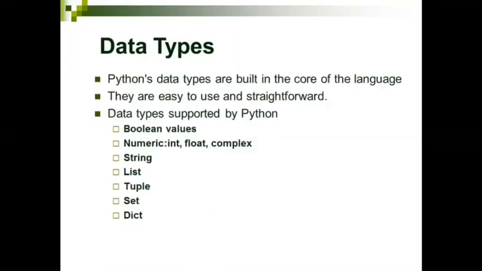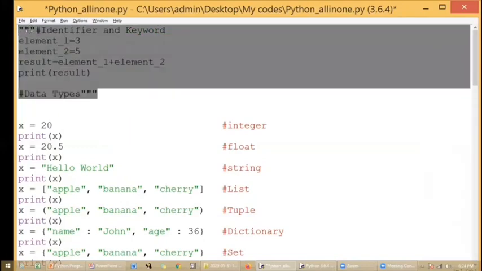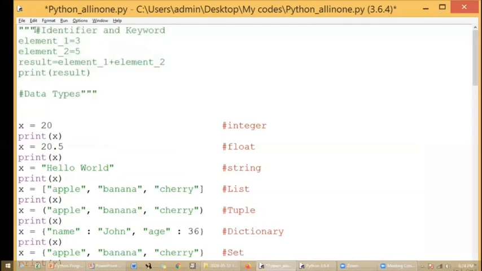Before going with the operators, we'll see the example with respect to the data types. I have included the code with the same example, whatever we have executed previously. The previous code that I have executed, I have commented, I have included it in a multi-line comment. So this particular part of the code will be commented right now. So this will not be executed by the interpreter.